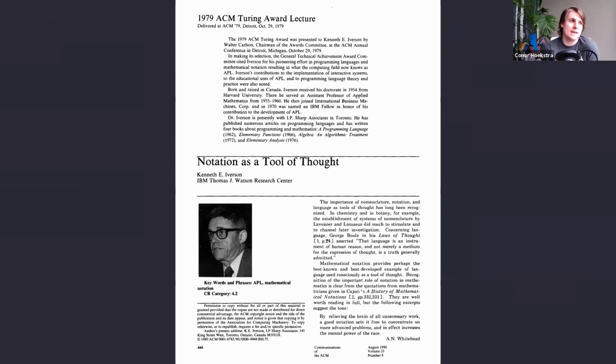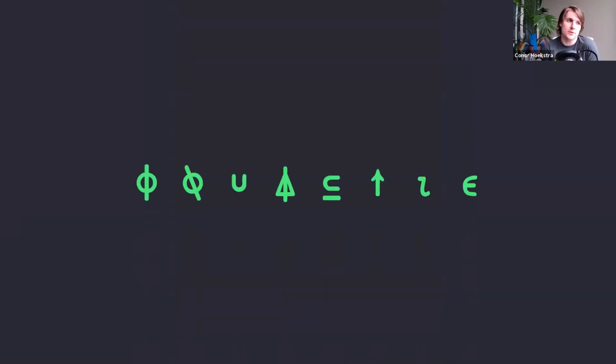And it's this idea that the symbols in APL are not just a notation for mathematics, a notation for programming, it's a notation for thinking. And for a long time, that being only several months because I've only been studying APL for a bit, I thought that the title of this paper was not the best title. I thought it should have been Algorithms as a Tool of Thought, because all of the symbols in APL I think of as algorithms.